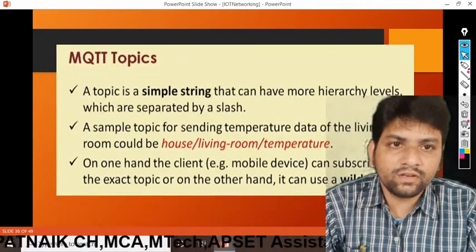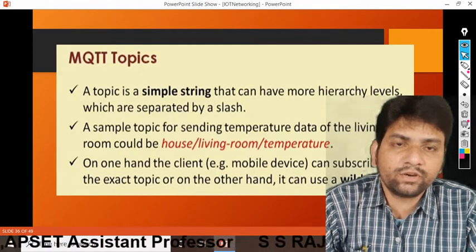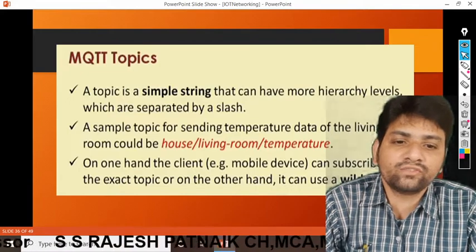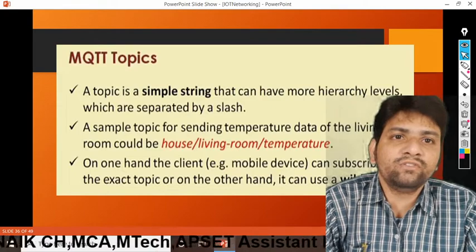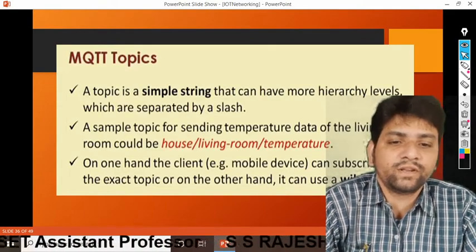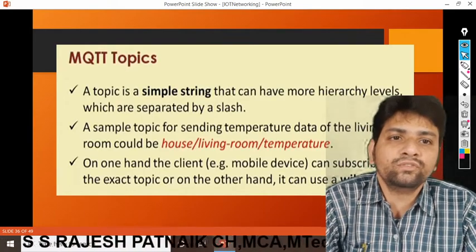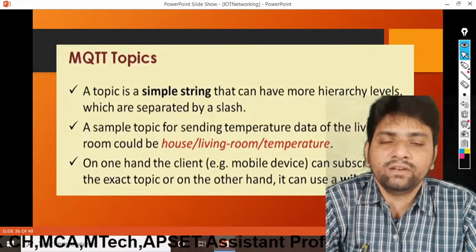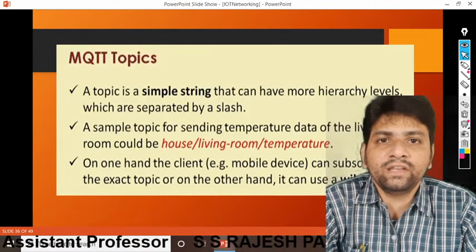Okay, students. So now we are going to understand the concept of MQTT topics. What is Message Queue Telemetry Transport? Topics mean there are different levels for sending the data. For example, that may be a temperature to multiple clients. We will use multi-level wildcards. For a single client, we will use the single-level wildcard.